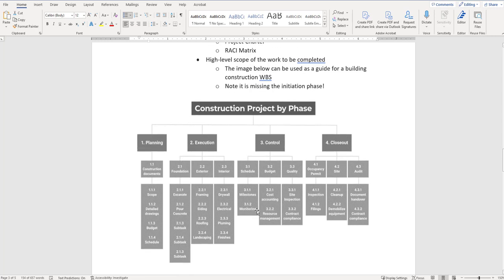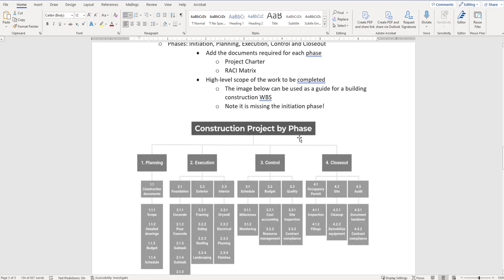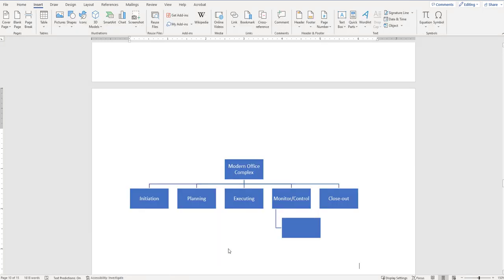But you'll see, in the executing stage, we have interior, drywall, electrical, plumbing. It's actually not too bad. One of the phases that is missing is, not the closeout, sorry, this is one that even I skip sometimes, the monitor and controlling. So that phase is missing.